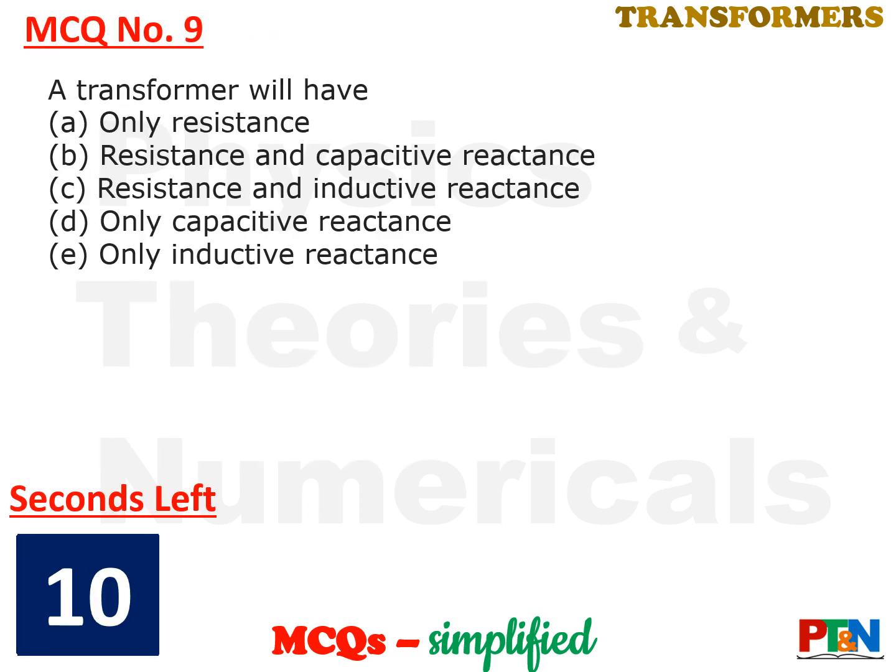Next MCQ, a transformer will have which of the following parameters? Which of the following quantities? It will have only resistance, it will have resistance and capacitive reactance, it will have resistance and inductive reactance, it will have only capacitive reactance, it will have only inductive reactance. Which one is true? 10 seconds time for you. Your time starts now.